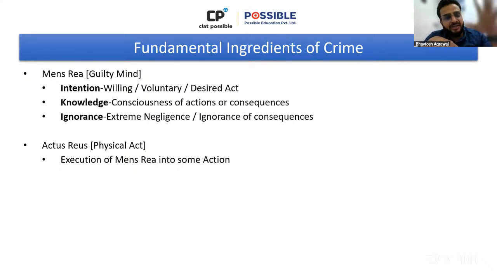Or if a person has no intention or not even knowledge, but just ignorance, pure, simple ignorance, like he does not care about what's happening, not caring enough or not paying enough attention to what is happening, that will amount to ignorance, which is also a kind of mental state, which is also a kind of guilty mind. We will discuss examples on all three states. Okay, let me re-clarify. These three are the dimensions of mens rea. And if a person has any of these mental states, listen to me very, very carefully, then according to law, he has guilty mind.